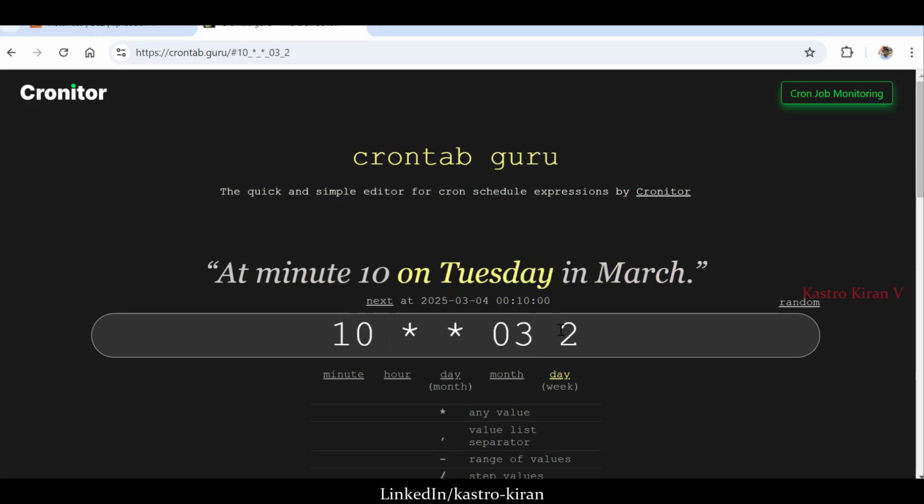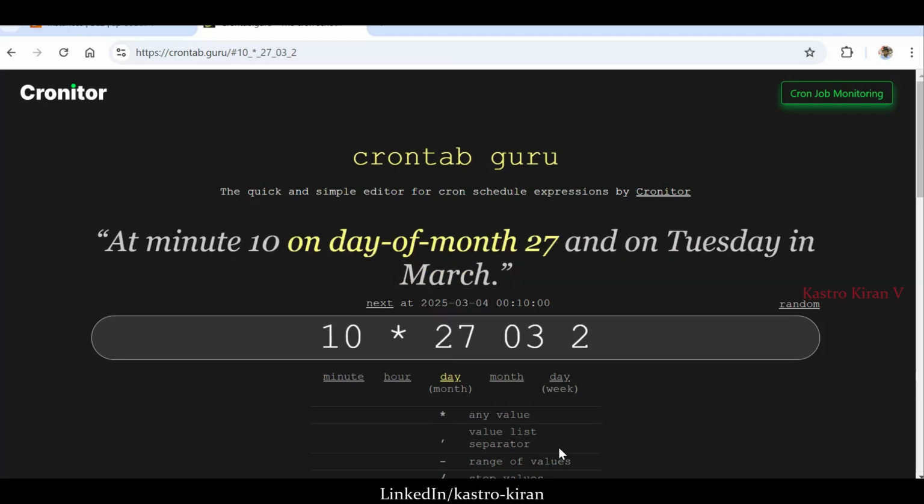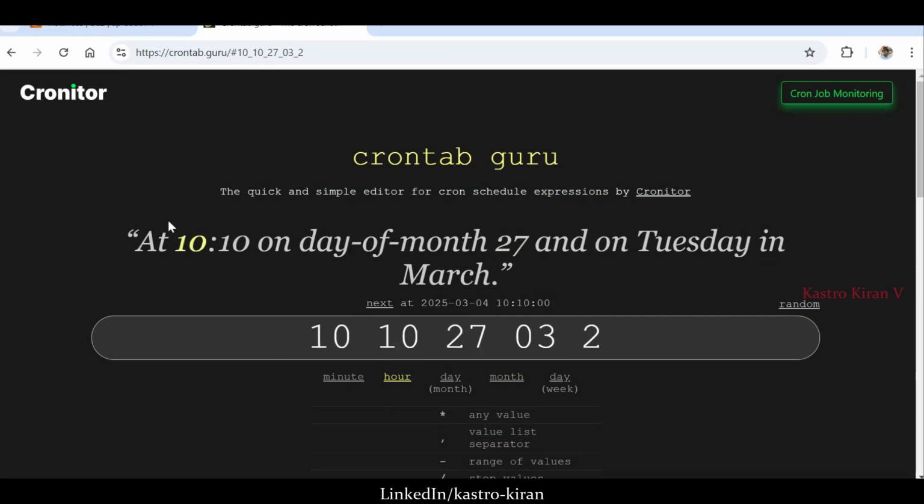0 is Sunday, 1 is Monday, 2 is Tuesday. And let's say on the 27th of every month I want to execute it. So 27. And at which hour do you want? Suppose I need to execute the job at 10 o'clock in the morning. So 10. You see, at 10:10 on day of month 27 and on Tuesday in March, it will execute the job. You just have to give this cron expression and the job will get executed.